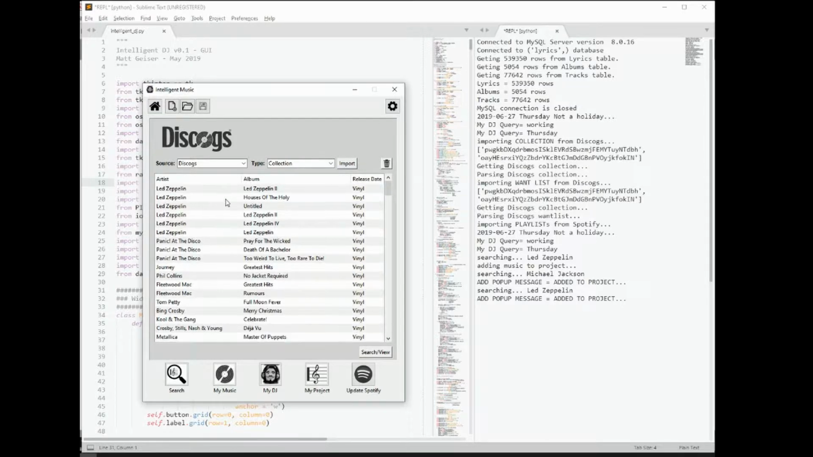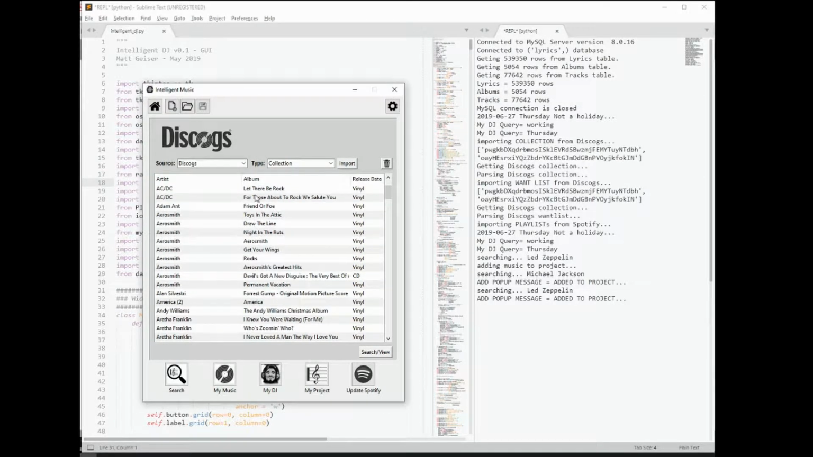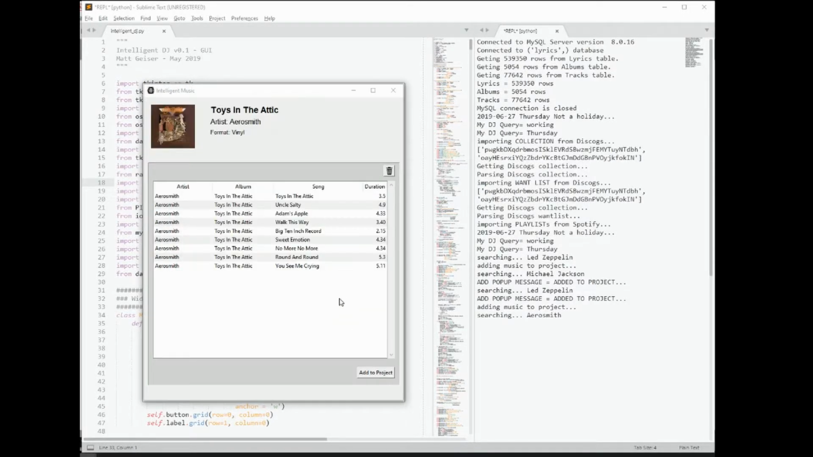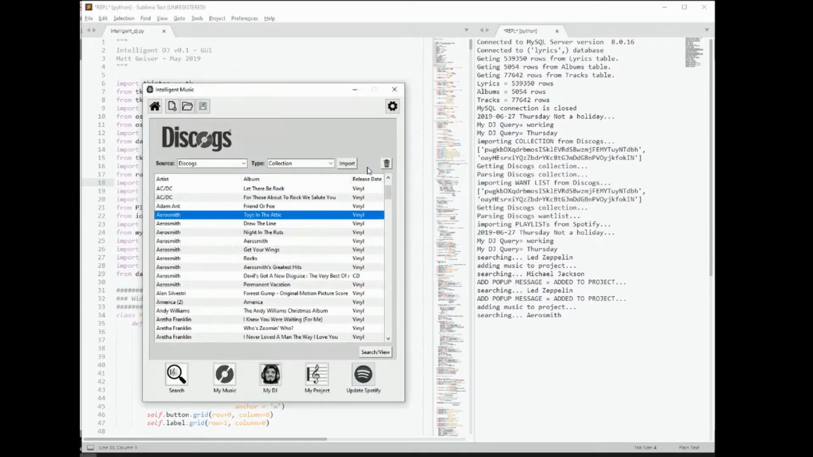So, you know, if I was, again, thinking in terms of my daughter's mind, she'd say, let's put some Aerosmith on there. So why don't we take a look at this view here? And we've got Toys in the Attic. We'll put that whole album into our project.